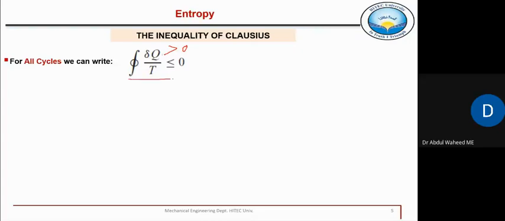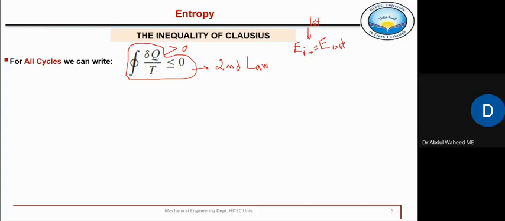Right? In other words, this is the mathematical expression of the second law of thermodynamics. It's the mathematical expression. First law क्या था? E in is equal to E out simply, right? फिर इसके जो दो तीन different forms हैं, we have already discussed. That is the first law, the simple mathematical expression of the first law. But the mathematical expression of the second law is this one.